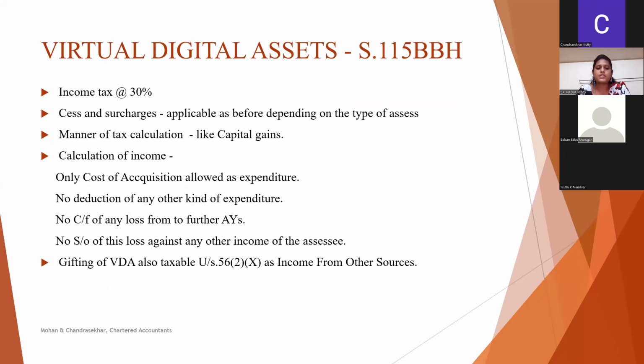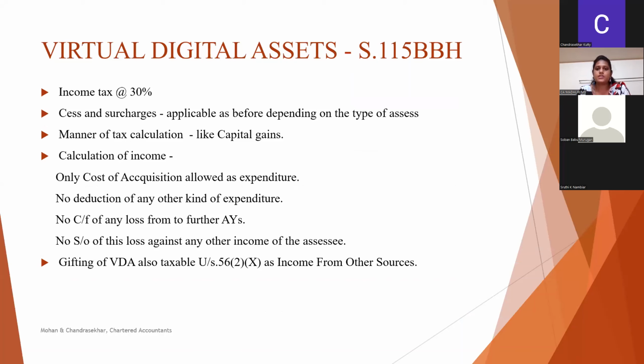Taxation has been introduced right away at 30% on this, which is increased by cess and surcharges as applicable to the type of assessee. Also, this calculation of income is similar to capital gains, where only the cost of acquisition is allowed as deduction for calculation of income.